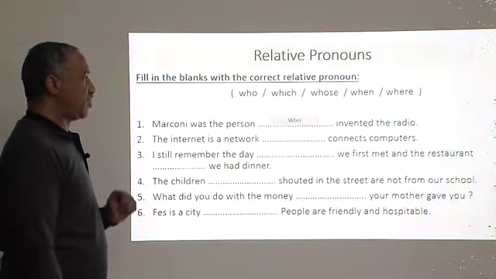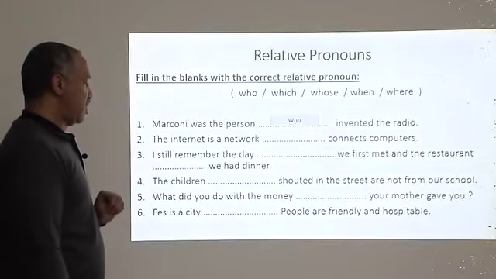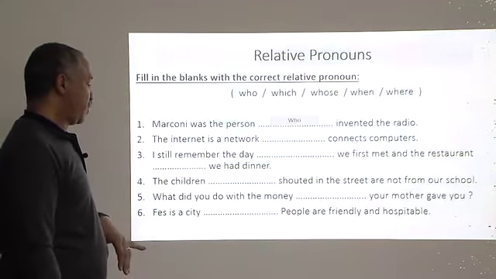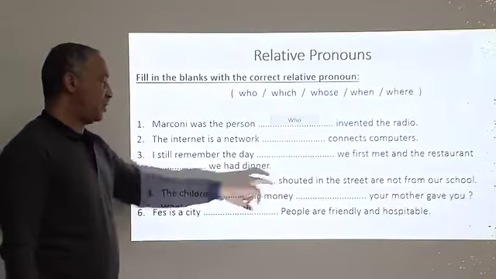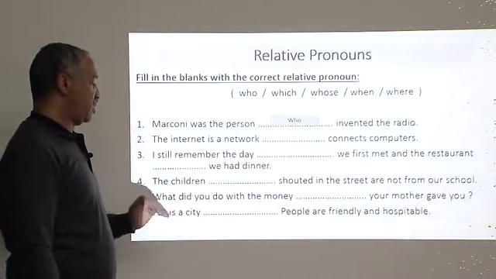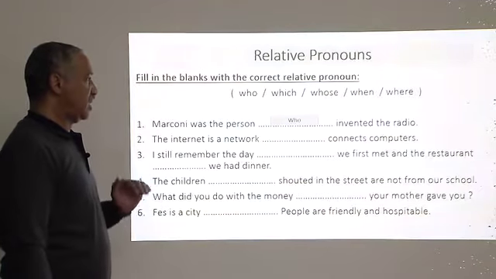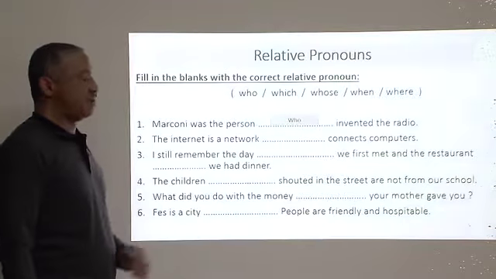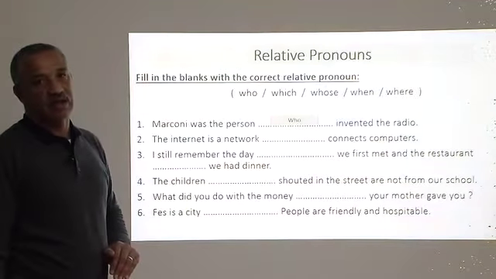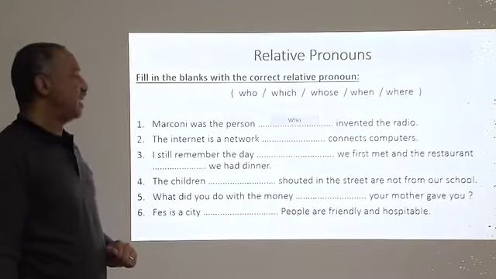Look for the right relative pronoun that refers to places. And then the fourth one, children, and we have a noun and a verb. Now let's notice when we have a noun and a verb, what relative pronoun should we use, and when we have a noun and a noun, what's the right relative pronoun that should be suitable for that sentence.